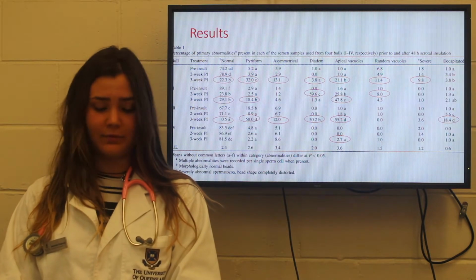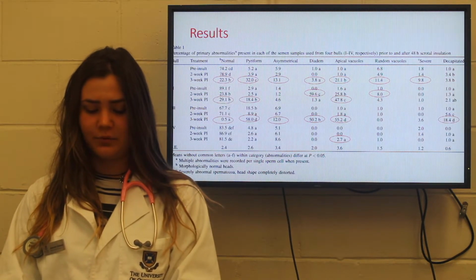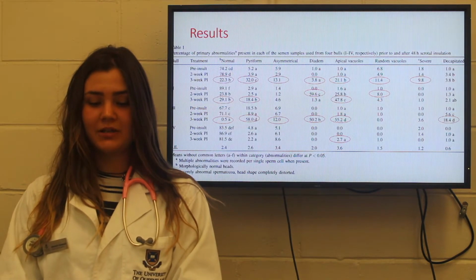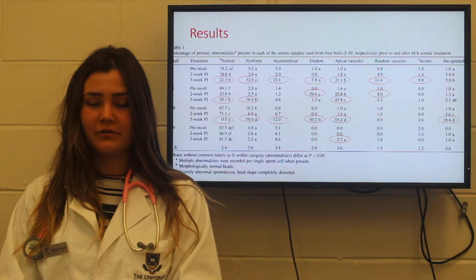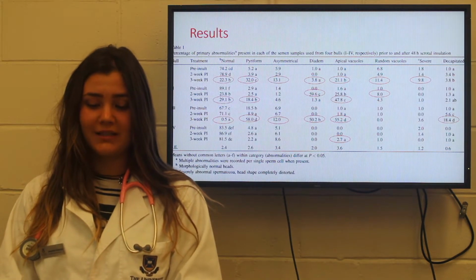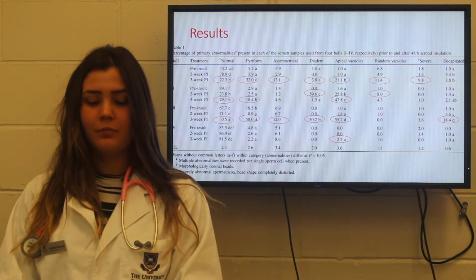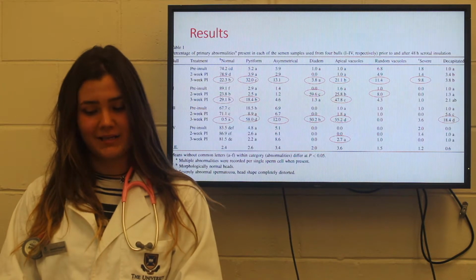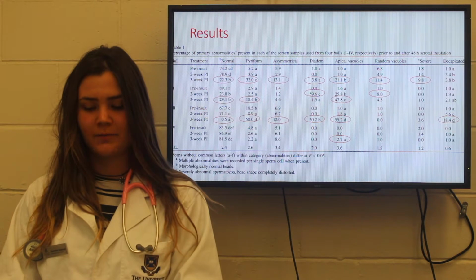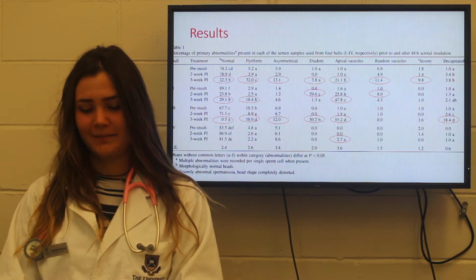As you can see in this table, the circle results represent a significant increase for each abnormality between pre-insult and post-insult. Bulls 1, 2, and 3 showed a significant increase at a p-value of 0.001 in amounts of piriform heads. But bull 2 had a significant increase in apical values at a p-value of 0.01. Bull 3 had a significant increase in diadems from 0% pre-insult to 50.2% 3 weeks post-insult. For bull 4, individual abnormalities does not exceed 10%.